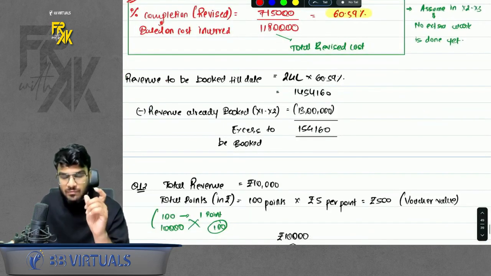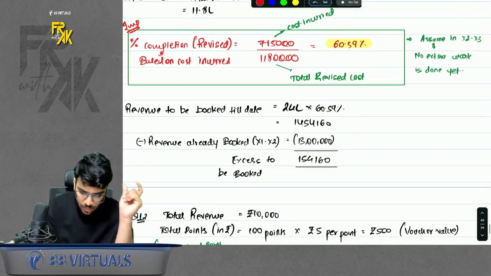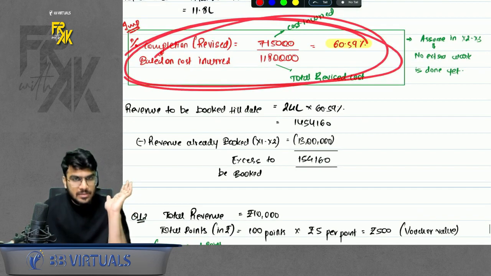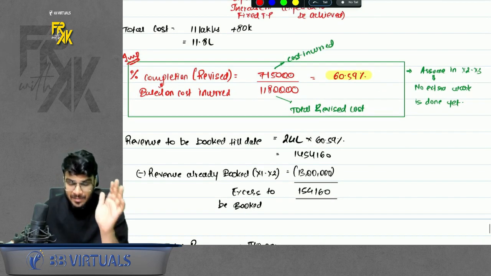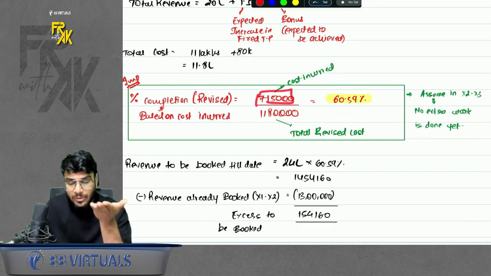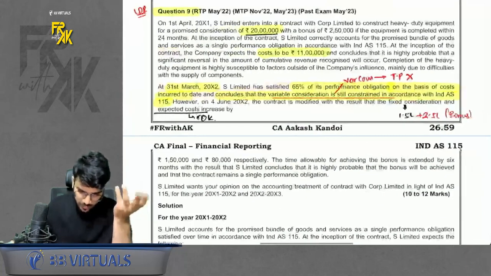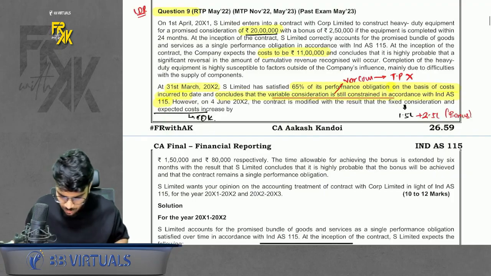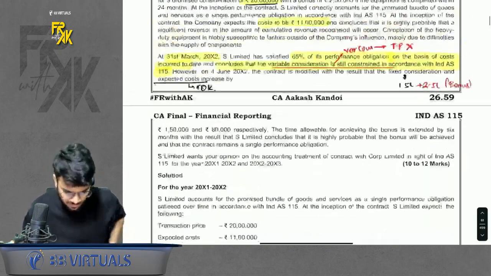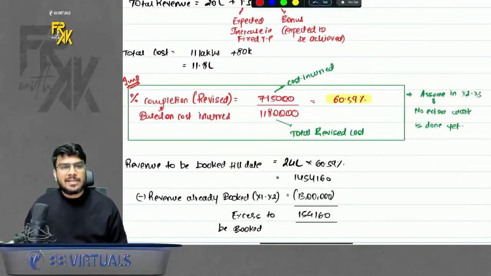So in this question, what is the important part? Once the expected cost increases, your percentage completion changes. Do remember, cost increases doesn't mean that you have incurred the cost, it means the total cost is expected to rise. Do remember that. So this is one question which we did, question number 9. Apart from it, the remaining 3 questions, question 10, 11, 12 are basic questions. You can just practice them on your own. Okay, so this is the revision of Ind AS 115.